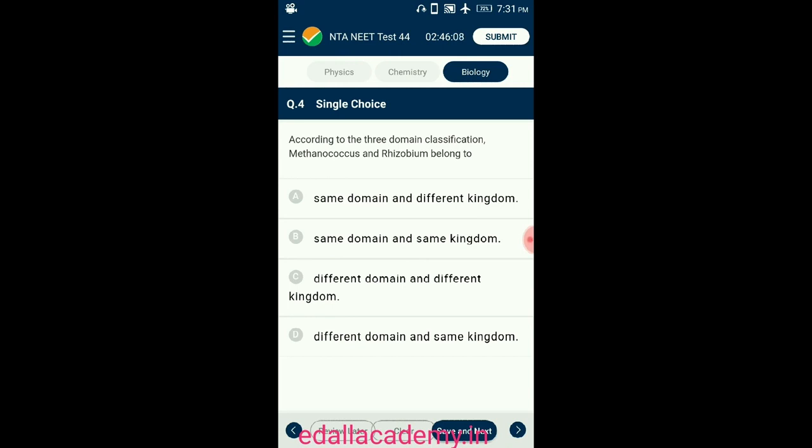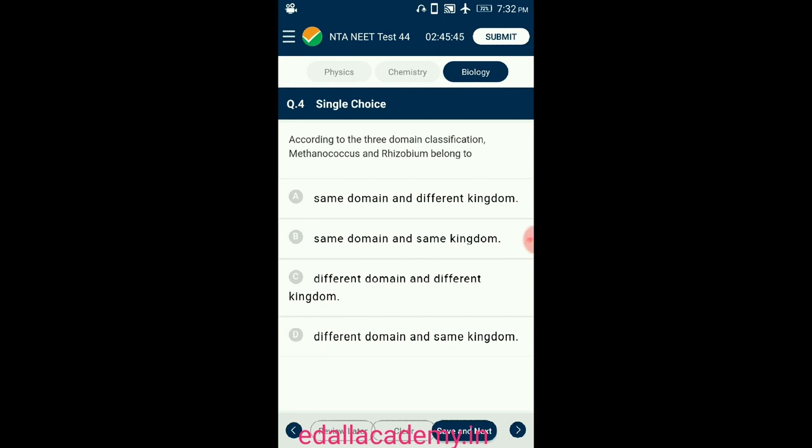Also, there are 6 kingdoms: Archaebacteria in domain Archaea, Eubacteria in domain Bacteria, and Protista, Fungi, Plantae and Animalia in the domain Eukaryota. Methanococcus lies in Archaebacteria in domain Archaea and Rhizobium lies in Eubacteria in domain Bacteria.